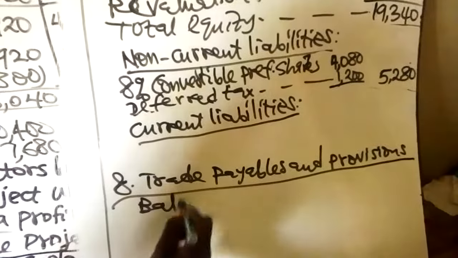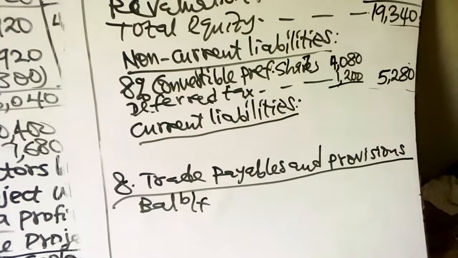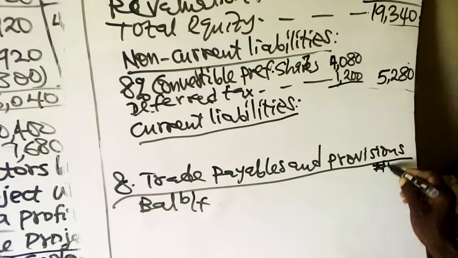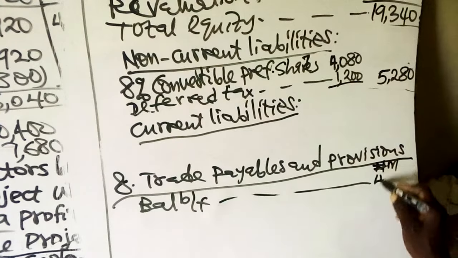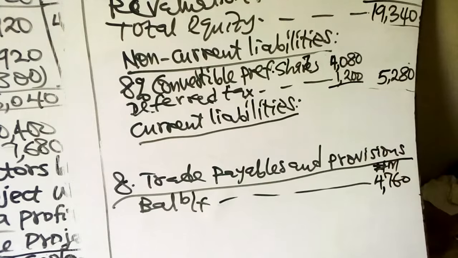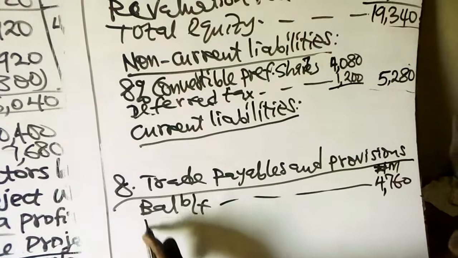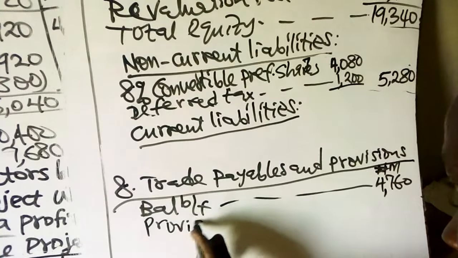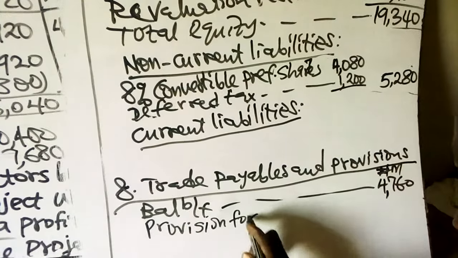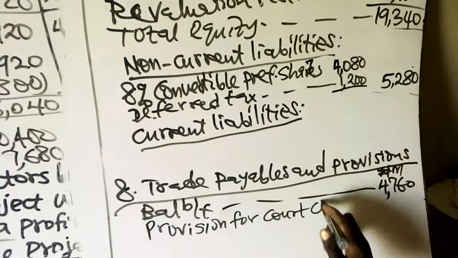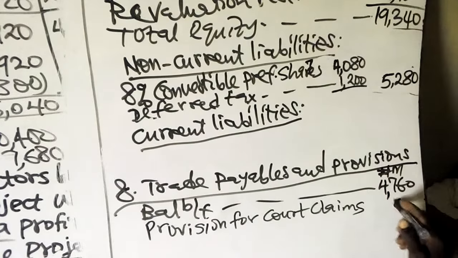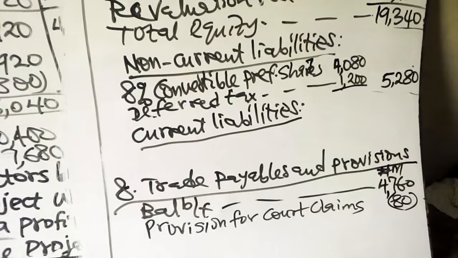Balance brought forward, the 4,760 given in the trial balance. Then from that figure, you deduct provision for court claims which have been included, which doesn't qualify for recognition because it is a contingent liability.